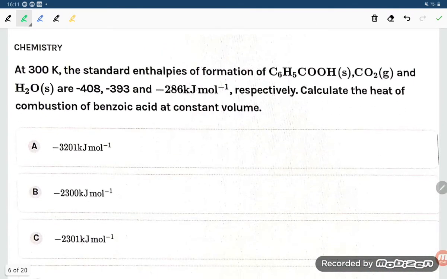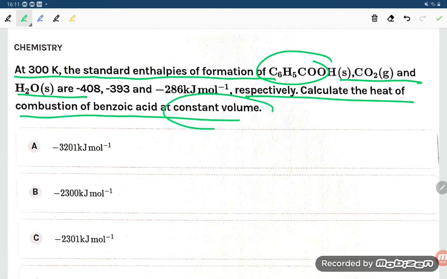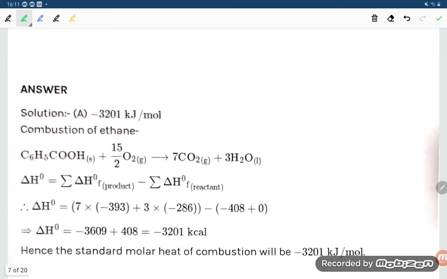Next one. At 300 Kelvin the standard enthalpies of formation of benzoic acid, carbon dioxide and H2O are 408, 393 and 286 respectively. Calculate the heat of combustion of benzoic acid at constant volume. Again, constant volume means they are talking about the internal energy change. These are the options. Let us solve this problem, students. How can you solve this one?